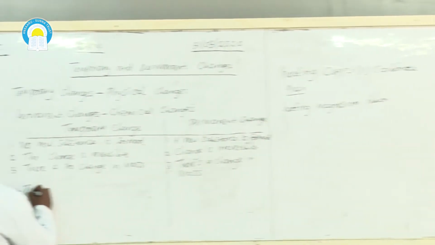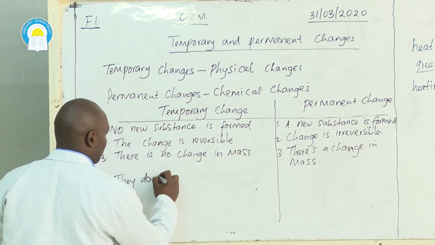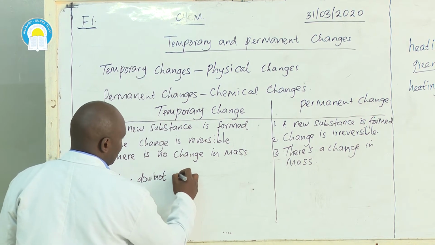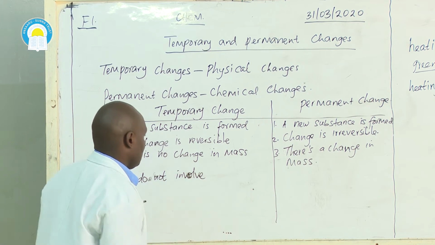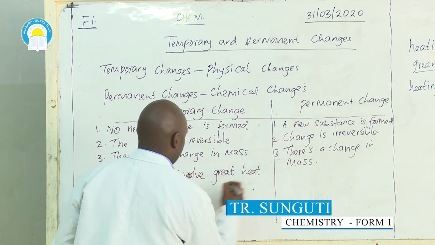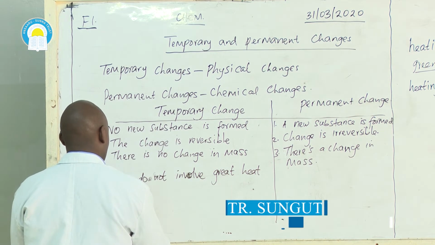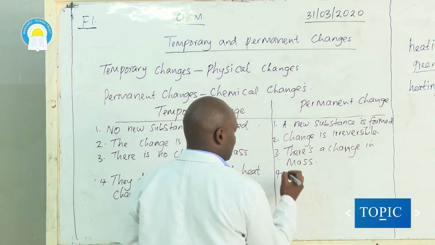Then, lastly, the temporary changes do not involve great heat changes. That is, they are not accompanied by net heat changes.